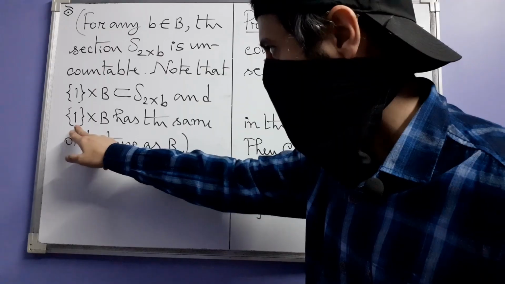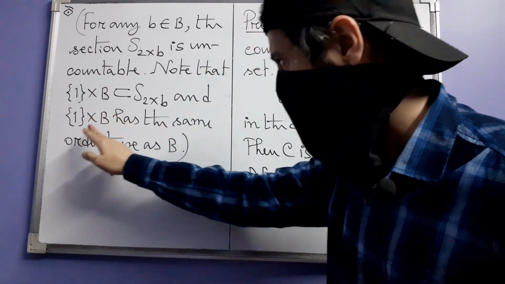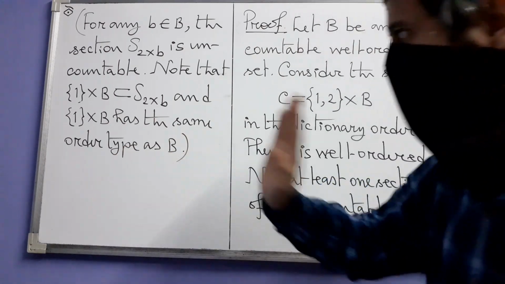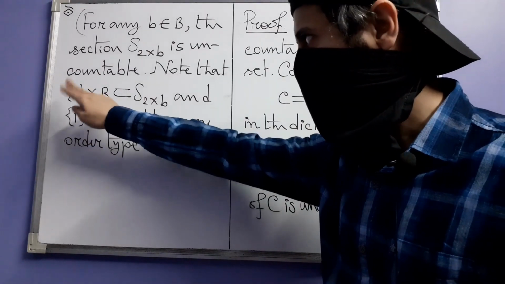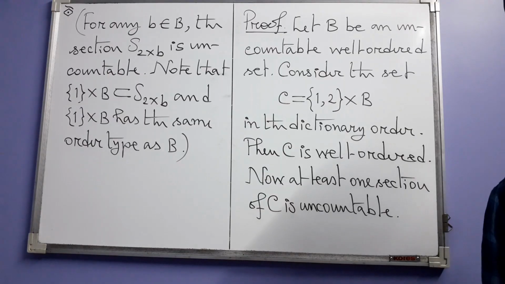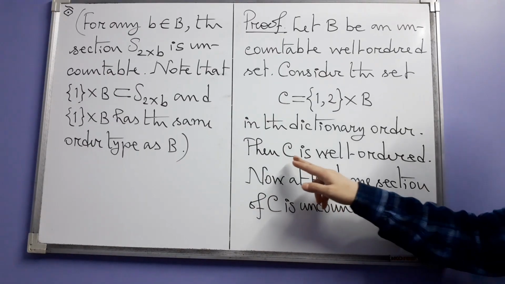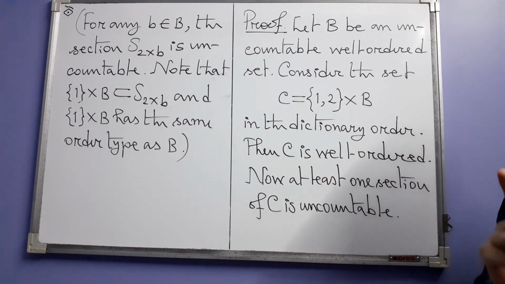However, it's not a very difficult thing to see that this ordered set has the same order type as B. But B is uncountable, so this is uncountable, and this is a subset of this section, so the section itself is uncountable. That means the well ordered set C has at least one uncountable section.